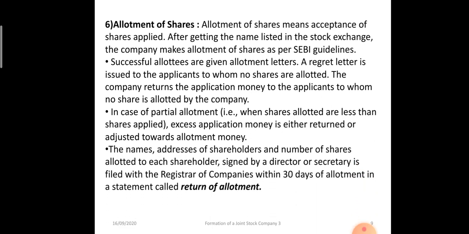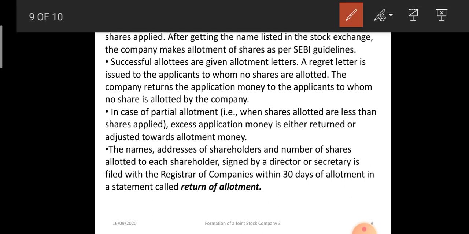Then the company has to file with the registrar of companies a detailed report, which is known as return of allotment. It contains the name, address of shareholders, number of shares, along with the demat account and all, and it is signed by the director or secretary. It has to be filed within 10 days.